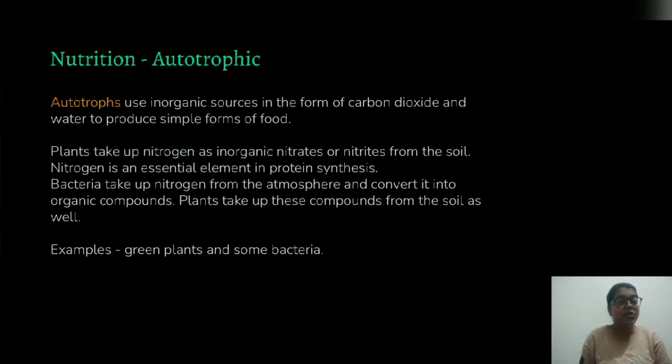Green plants follow the process of photosynthesis to produce food, but bacteria and some green algae use the process of chemosynthesis, wherein they produce the chemicals through which they are able to generate the food.